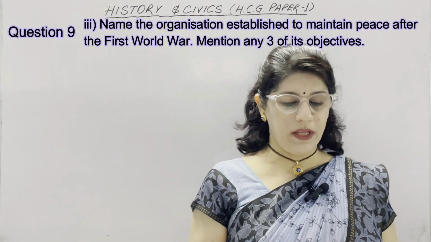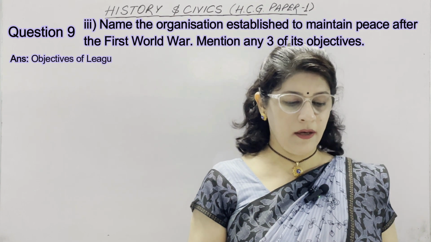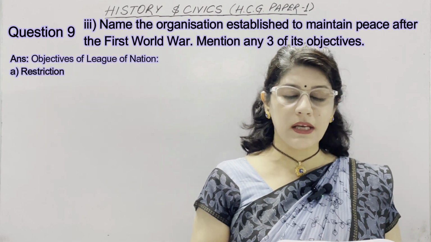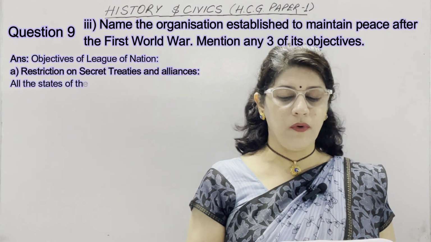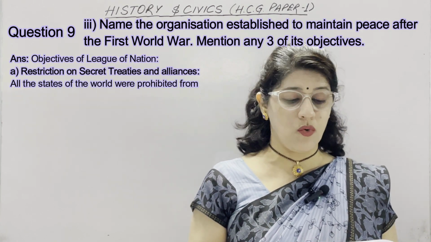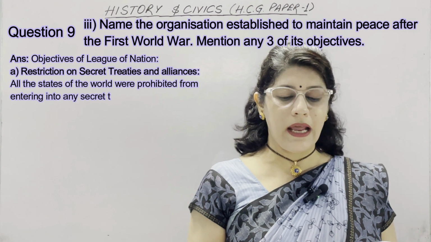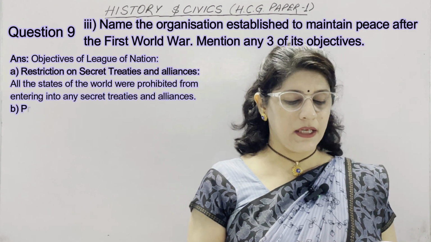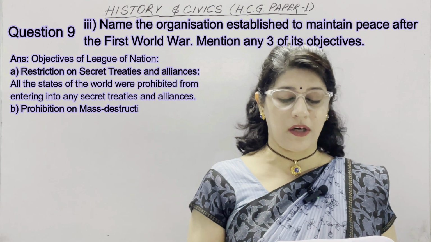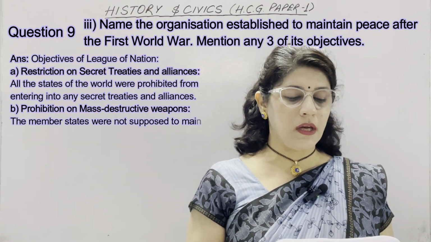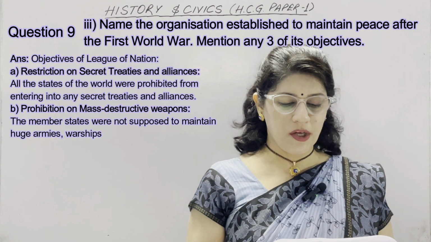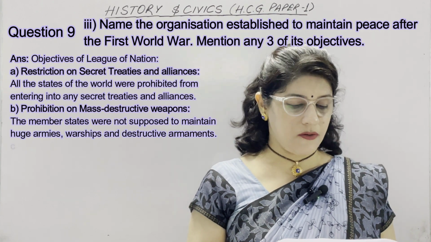Now, objectives of League of Nations. First heading is restriction on secret treaties and alliances. All the states of the world were prohibited from entering into any secret treaties and alliances. Second heading is prohibition on mass destructive weapons. The member states were not supposed to maintain huge armies, warships and destructive armaments.